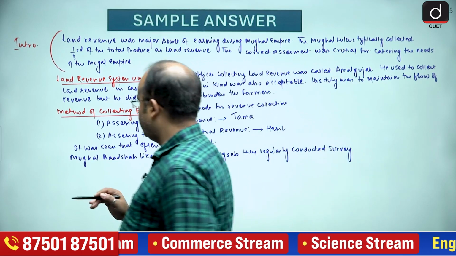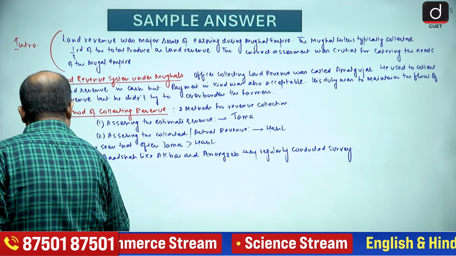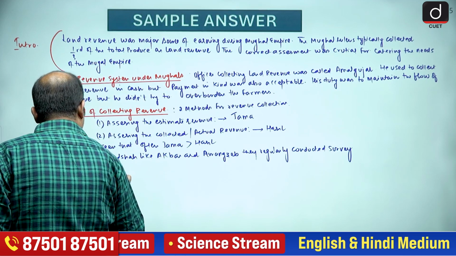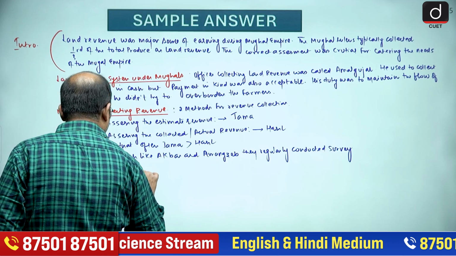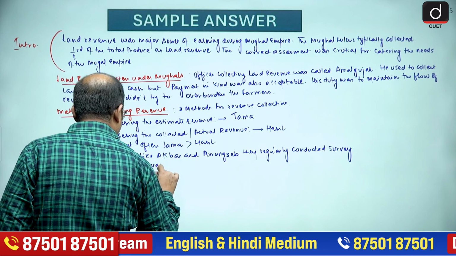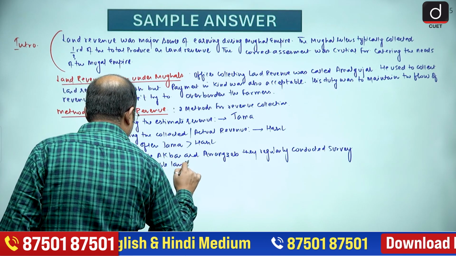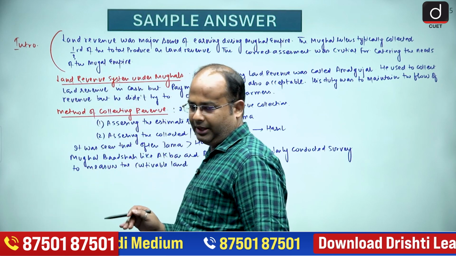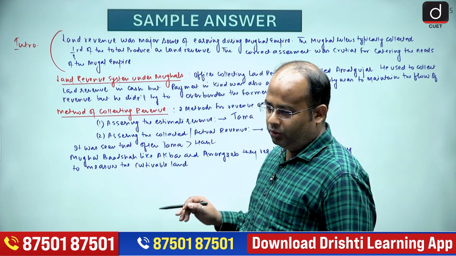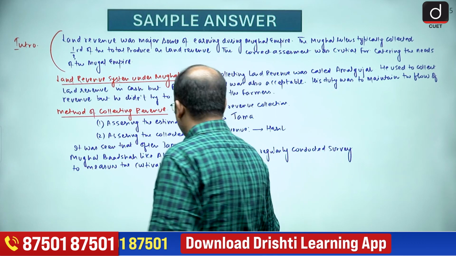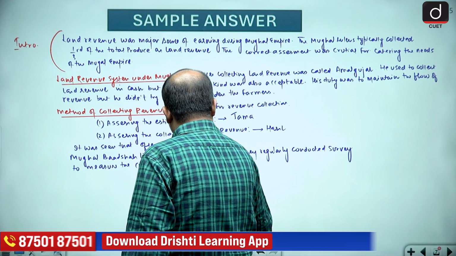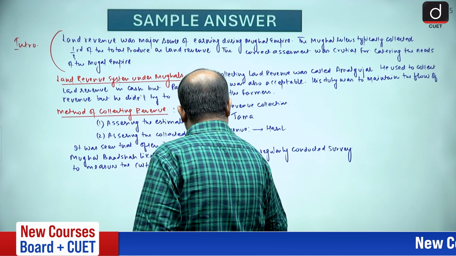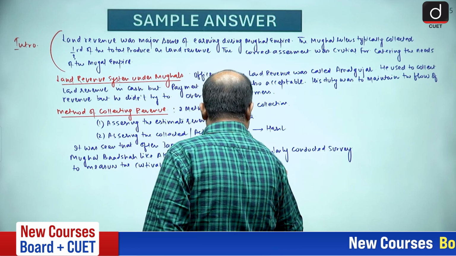to measure the cultivable lands, to assess the tax collection.